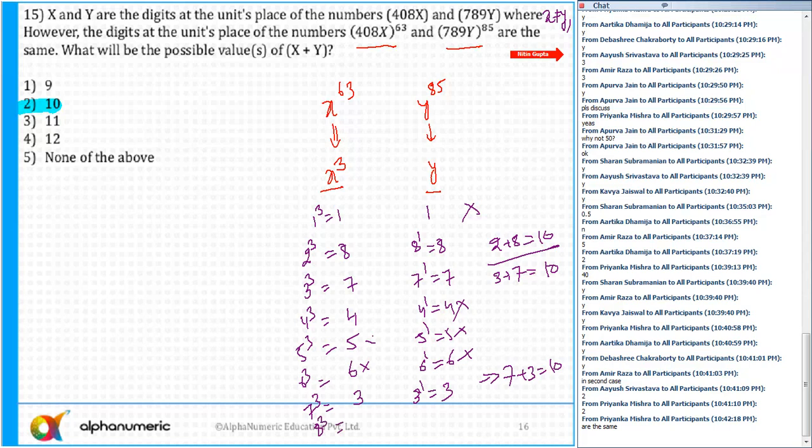Similarly, I'll say 8 cube. 8 cube is 512, so the last digit is 2. And then 2 to the power 1 is also 2. But here again 8 plus 2 is 10. That's it. So that's why in all the cases there are these possibilities. In all these cases the sum is 10. So the answer is option 2, which is 10.